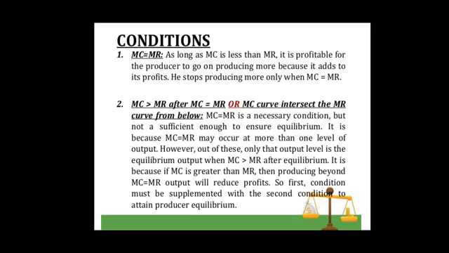So the two conditions of producer's equilibrium are: at the point of equilibrium, marginal cost should equal marginal revenue, and beyond the equilibrium point, marginal cost should be rising, that is, it should be greater than marginal revenue. Both the conditions are necessary to attain the producer's equilibrium point.